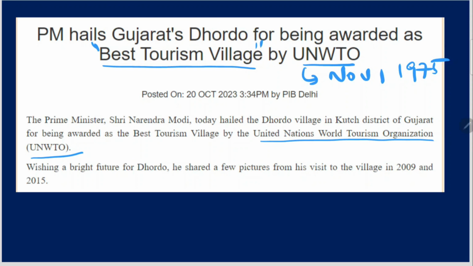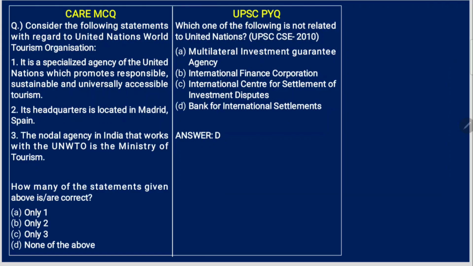Alright, now we will see the MCQ related to this one. Consider the following statements with regard to United Nations World Tourism Organization. It is a specialized agency of the United Nations which promotes responsible, sustainable and universally accessible tourism. This is correct. It is headquartered in Madrid, Spain. Yes, we just saw. The nodal agency in India that works with UNWTO is the Ministry of Tourism. Yes, this is a relevant statement. So all three are correct.